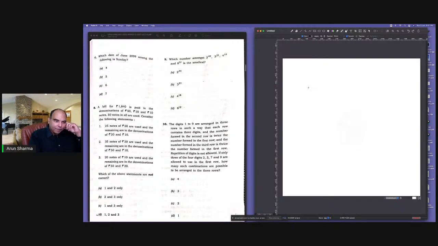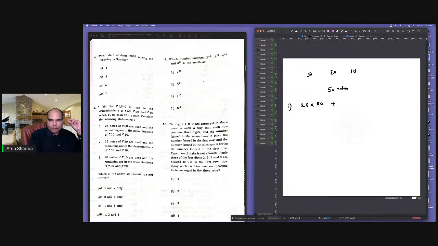A bill for rupees 1850, question 8, is paid in the denominations 50, 20, 10. A total of 50 notes is used. Consider the following statements. 25 notes of 50 rupees are used, and the remaining are in the denominations of 20 and 10. First statement is saying this: 25 of 50 plus 20 into something plus 10 into something, some number of notes. Statement 1. Statement 2, 35 notes.